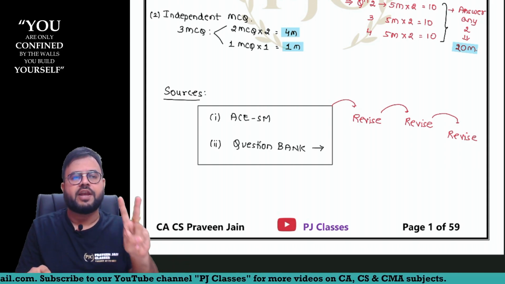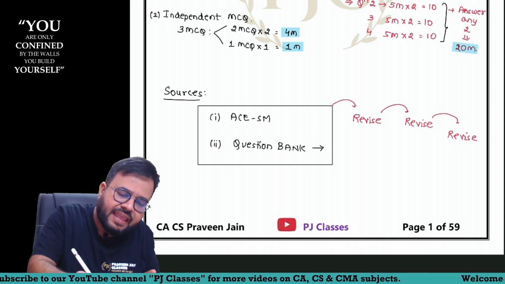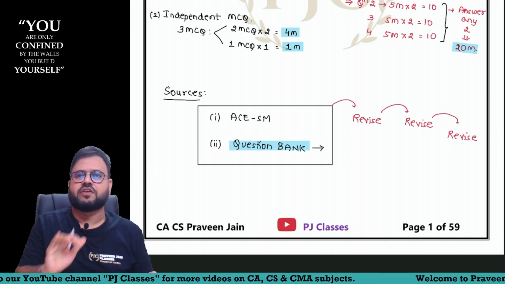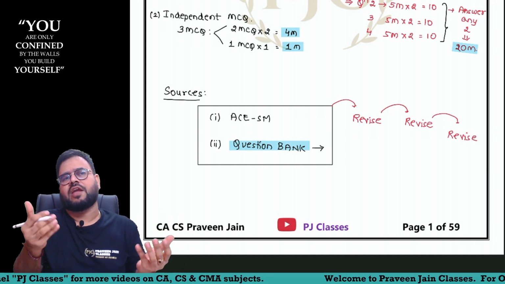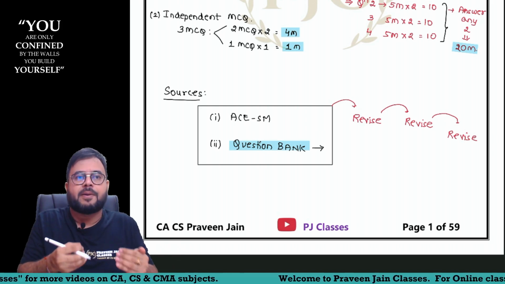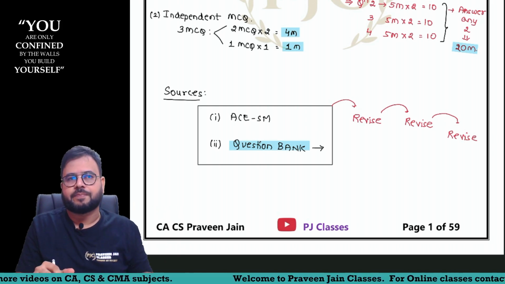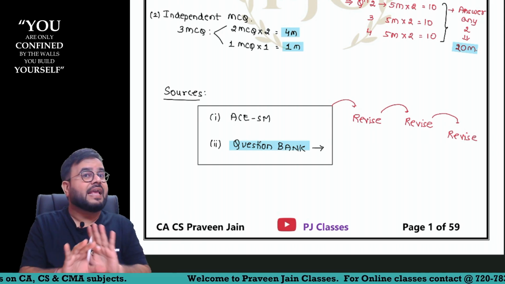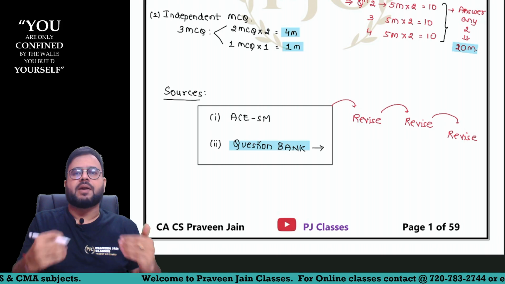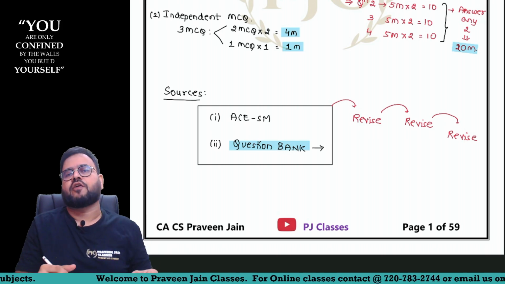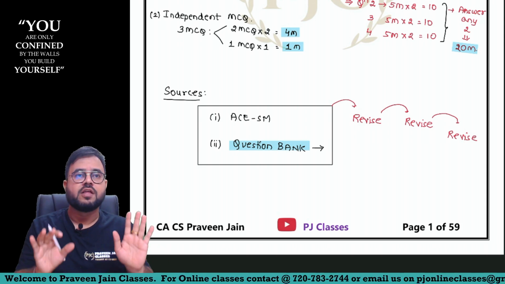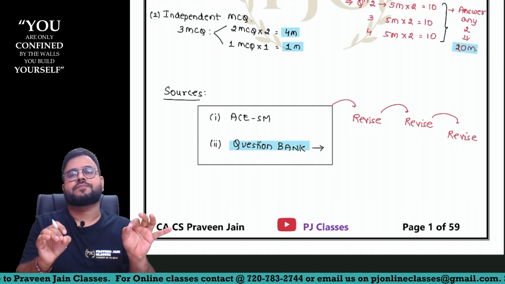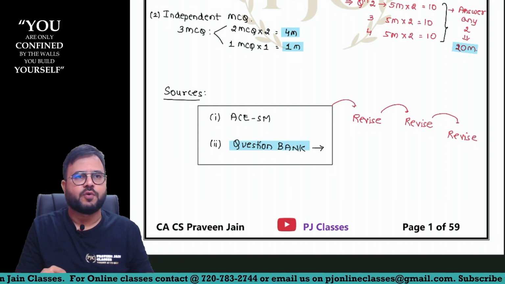And even this is your choice, because once you know the concept properly, if a question comes, you only have to apply your concepts to that particular scenario. So even referring question bank is not mandatory, sir, but to prepare for exams in a better manner, it is always advisable. So these are the two sources which you should use for your exams.